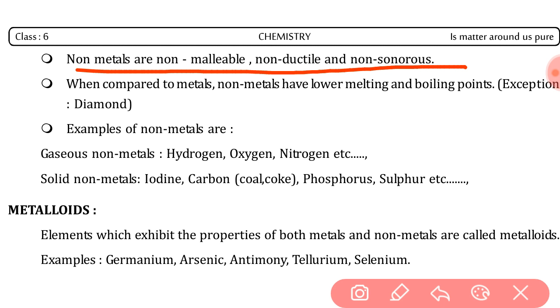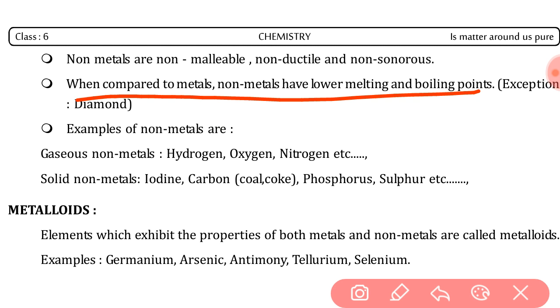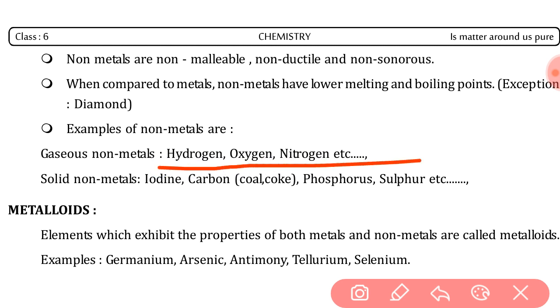Okay. Going to next property, that is when compared to metals, non-metals have lower melting point and boiling point. Yes, exception diamond. Diamond is a hard substance which has a very high melting point and boiling point. All of the other non-metals have very low melting point and boiling point. See this point. Next, examples of non-metals: gases such as hydrogen, nitrogen, chlorine are gaseous non-metals. Solid non-metals are iodine, carbon, phosphorus, sulfur. Okay.